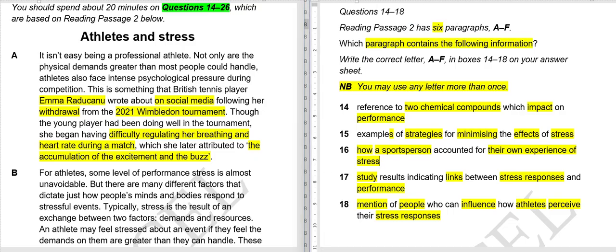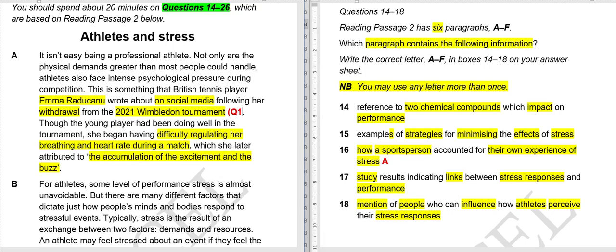So just let me write here. So the answer to this should be A. So where it is, how a sports person accounted for their own experience of stress. So this is the name of the sports person, Emma, and how on social media, about her withdrawal, she mentioned it on social media. So this is our answer to question number 16. I hope it is clear. Let me just mark it completely.